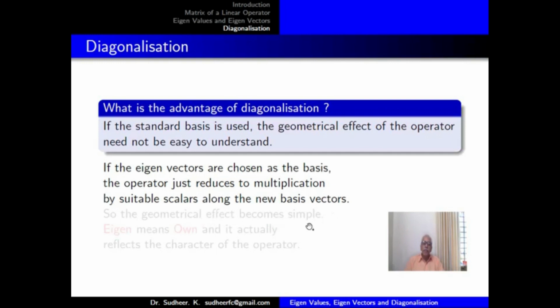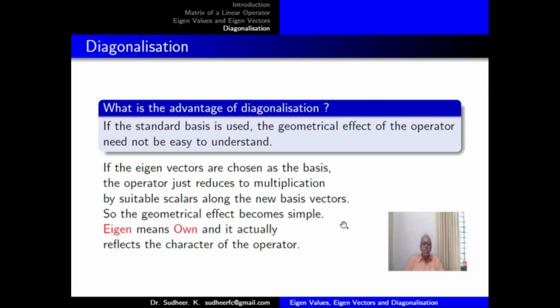That means if you take the eigenvectors as basis, the operator just reduces to multiplication by suitable scalars along the new basis vectors. Instead of taking the i and j directions, that is the original x and y axis directions, if you turn the coordinate axes to the directions of the eigenvectors, you get the operator transforming points in such a way that each point is multiplied along the same direction.